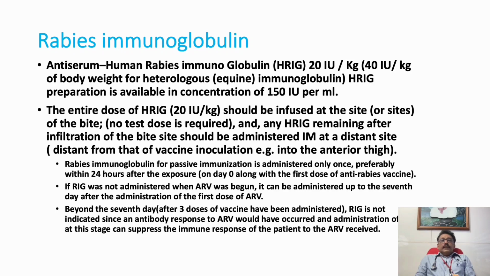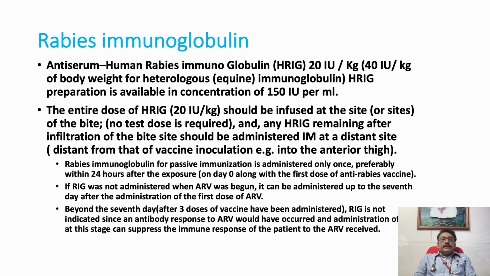Human rabies immunoglobulin, HRIG, 20 international units per kg, should be given for all patients who have a severe bite or unprovoked bite, or if you don't know the immunization data of the dog. It is better to give human rabies immunoglobulin. 20 international units per kg is for human immunoglobulin, and 40 international units per kg for equine immunoglobulin. So there is a slight difference in the dose of equine and human immunoglobulin.